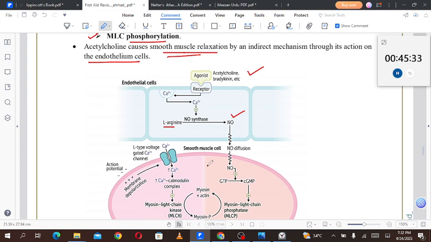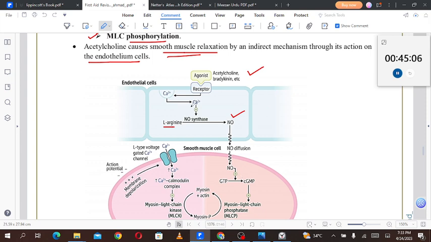But if in the blood vessels the endothelium is removed, not present, or damaged, acetylcholine can reach the smooth muscle cells directly, bind to the nicotinic or muscarinic receptors on them, and cause contraction. So the endothelium is basically a protection from acetylcholine, so that it cannot reach the myocytes directly to cause contraction. If the endothelial layer is intact, then relaxation occurs.